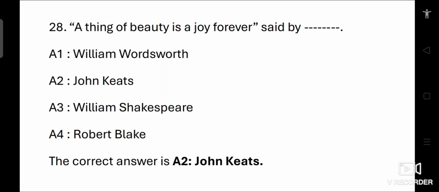William Wordsworth is known for his contribution to romantic poetry, but didn't write this specific line. William Shakespeare was a playwright and poet whose works often explored themes of love and beauty, but he didn't use this phrase. William Blake was a poet and artist. He is also not associated with this line. So the correct answer is A2 John Keats.